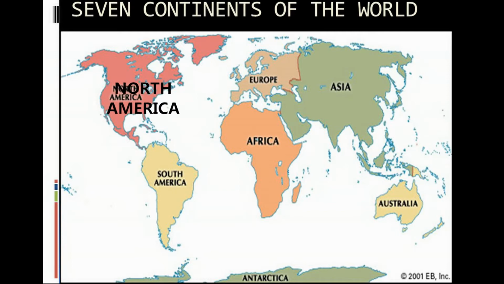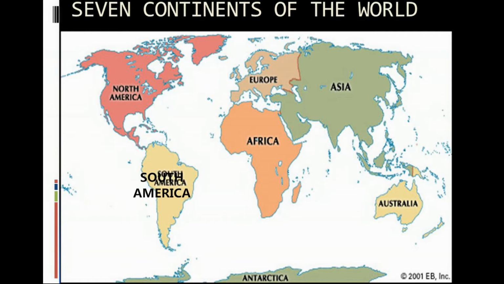North America. North America is the third largest continent of the world. It is linked to South America by a very narrow strip of land called the Isthmus of Panama. The continent lies completely in the northern and western hemisphere. 3 oceans surround this continent.